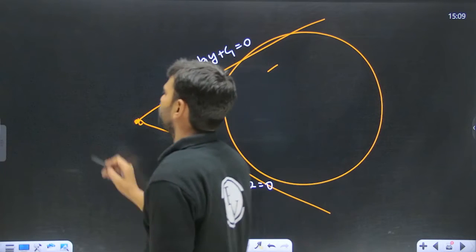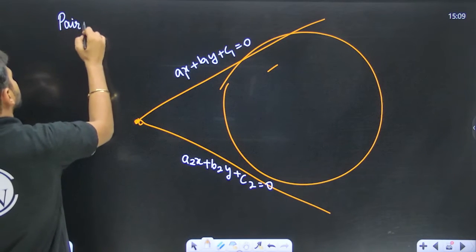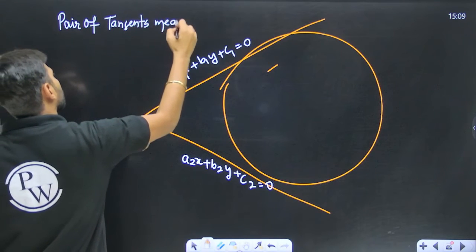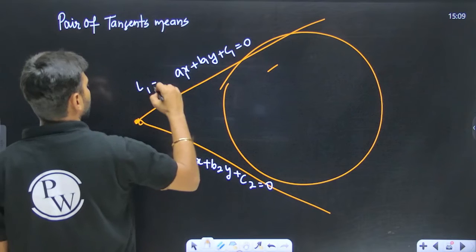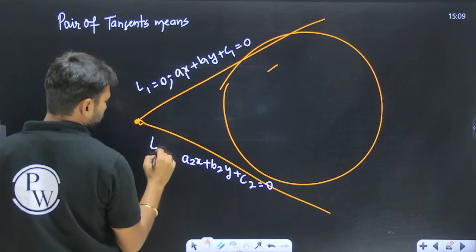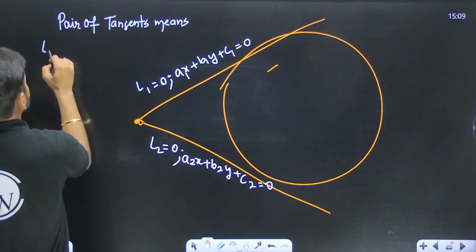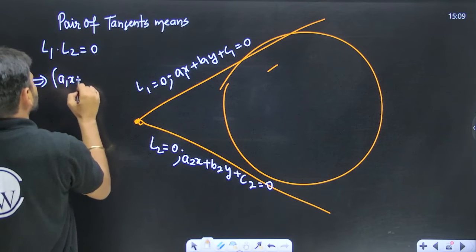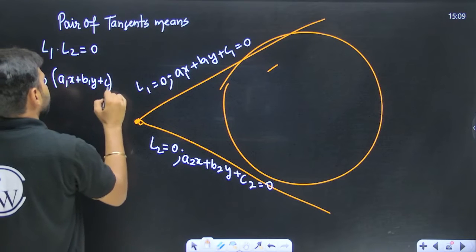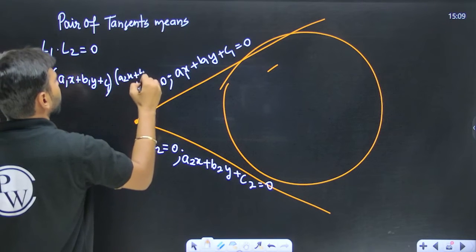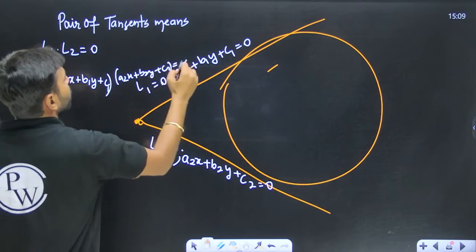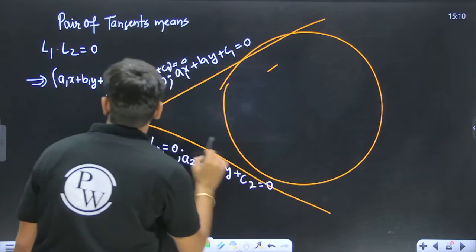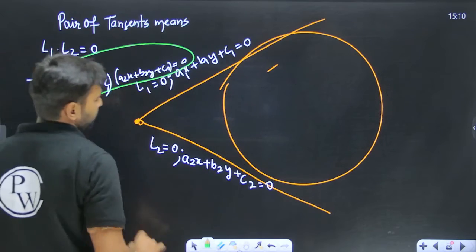Let the first be L1 equal to 0 and the second L2 equal to 0. The pair of tangents means L1 into L2 equal to 0, that is, a1x plus b1y plus c1 times a2x plus b2y plus c2 equal to 0. If you multiply this, you will get a 2-degree equation. That 2-degree equation is known as the pair of tangents.